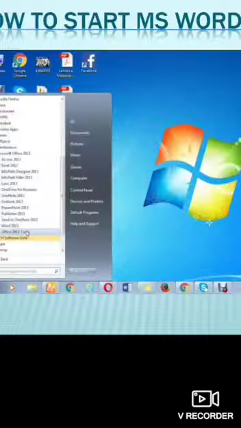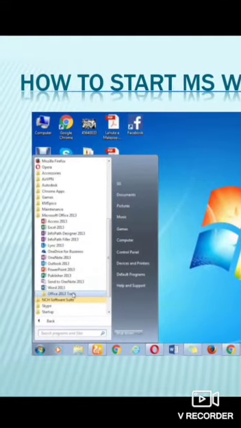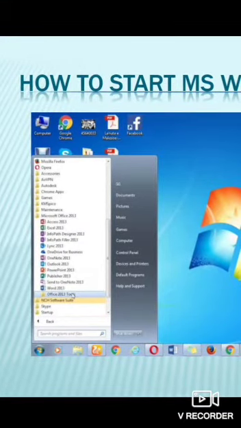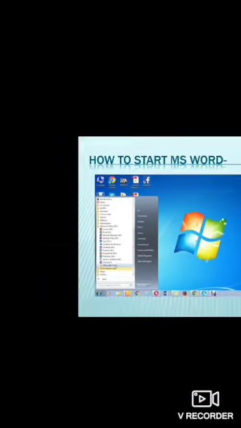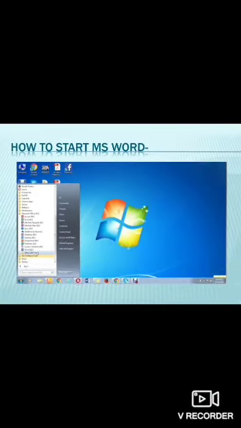As you can see here in the bottom left part, there's a circular sign. Alright, that is the start menu. So first we need to click on the start button. Then we click on the all programs option. Then we'll go to the Microsoft Office 2013 and then MS Word 2013 document will appear.